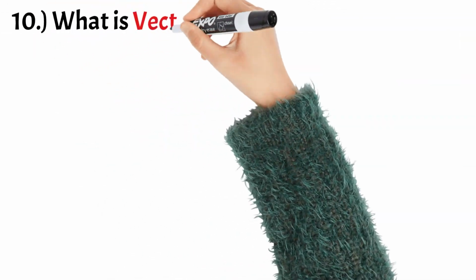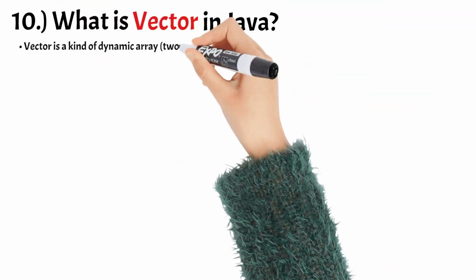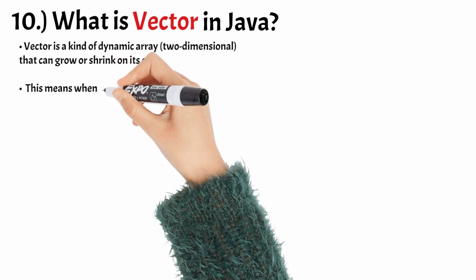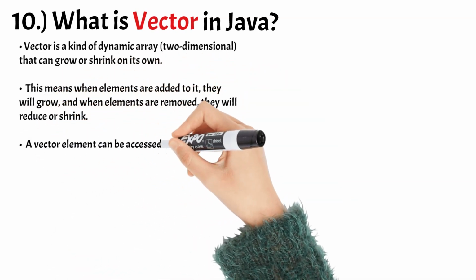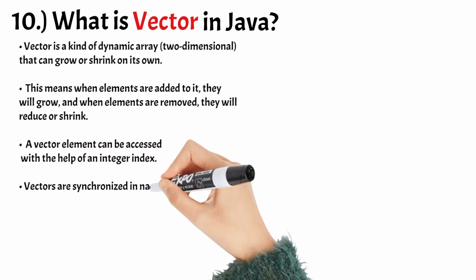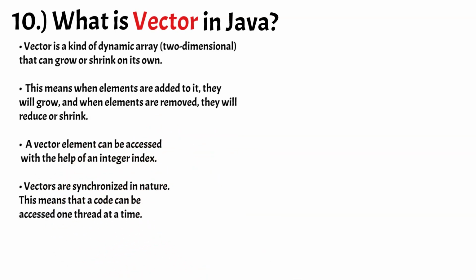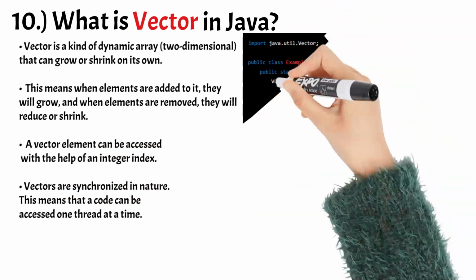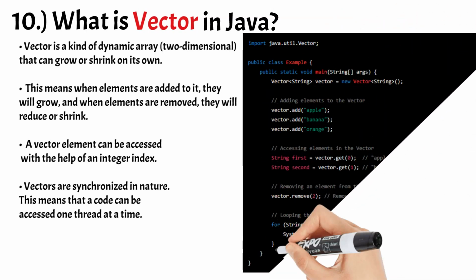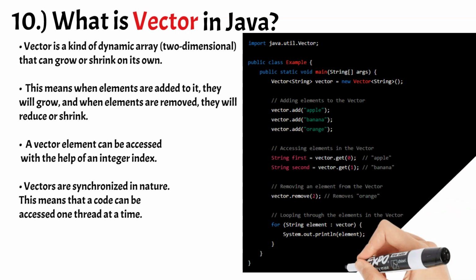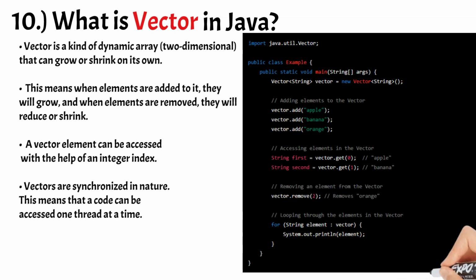Number 10. What is vector in Java? Vector is a kind of dynamic array that can grow or shrink on its own. This means when elements are added to it, it will grow, and when elements are removed, it will shrink. A vector element can be accessed with the help of an integer index. Vectors are synchronized in nature. This means that the code can be accessed by one thread at a time.